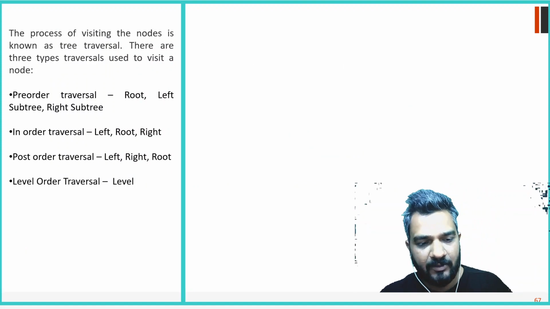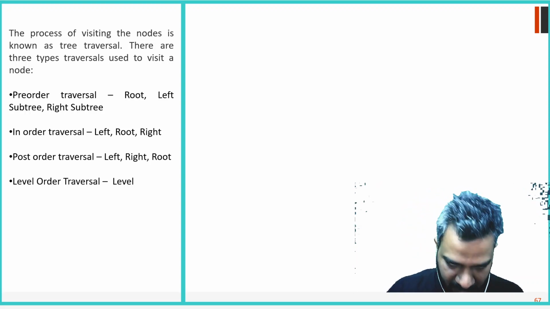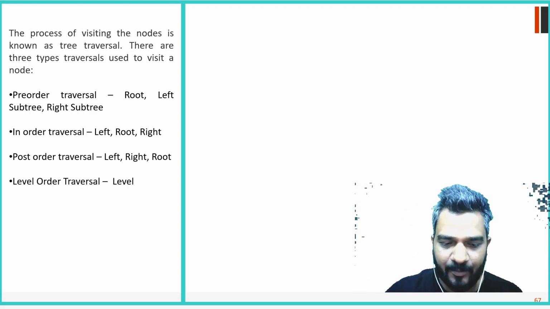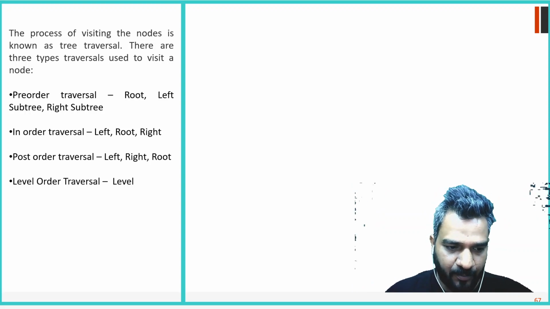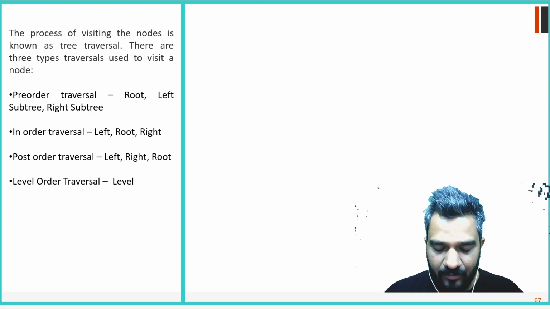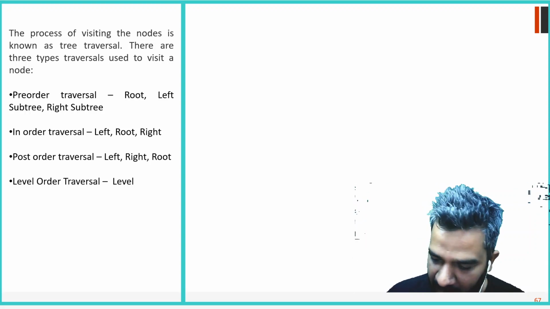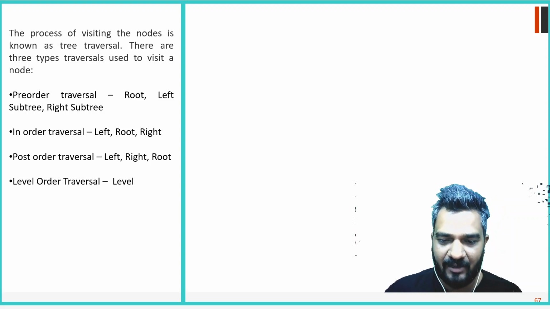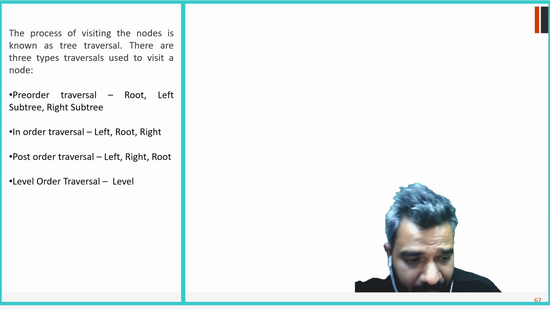Now there are three to four more things that we need to discuss, but we will discuss them when we run a program first. So there are pre-order traversal, in-order traversal, and post-order traversal. Traversal is how you are going to visit each node in a tree, how you are going to traverse a tree. That is known as traversal.